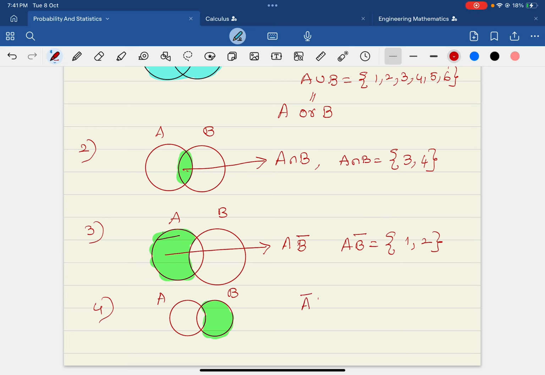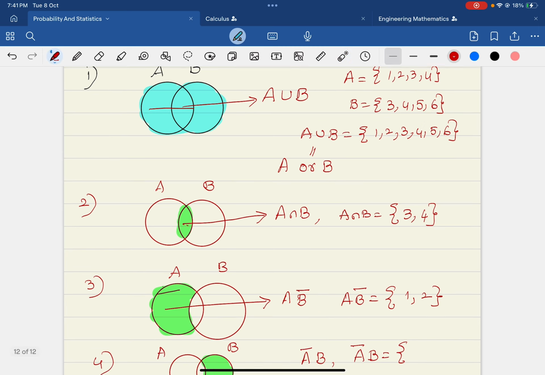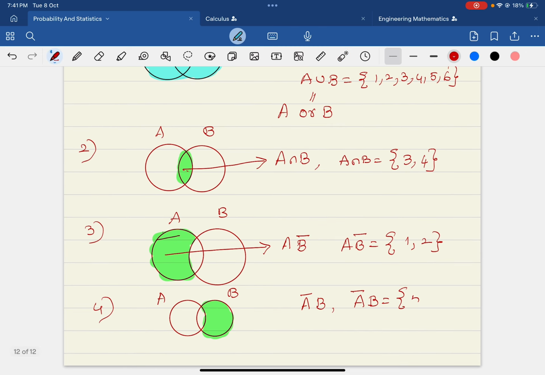This is given by A bar B. I don't want the portion which is in A, only the portion totally outside of A, that means it is in A bar B. According to the given example, the elements which are in B but not in A: 3 and 4 are in A also, so 5, 6 are in B but not in A. So 5, 6 are in A bar B.